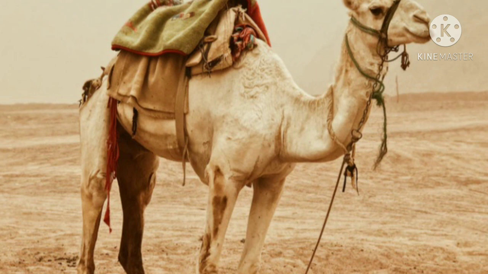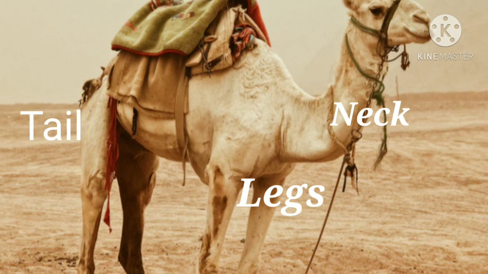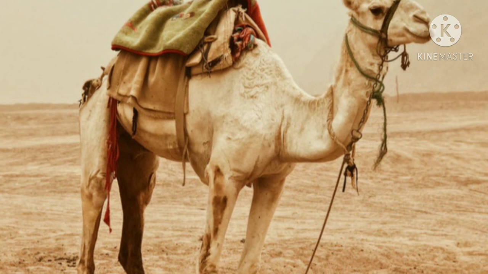It is also very long. Its legs, neck and tail are long. And you can see its color. It is white, black or grey. It is definitely grey in color.